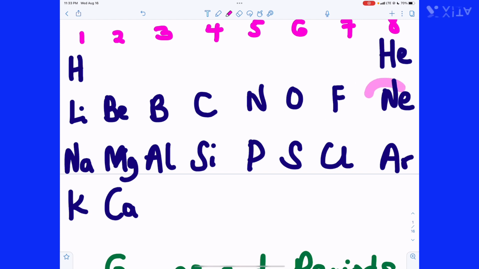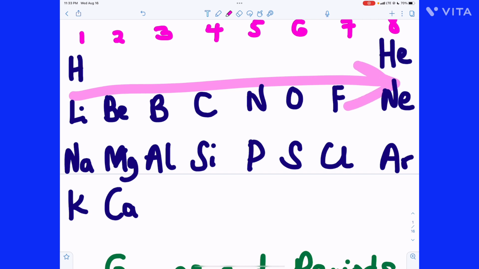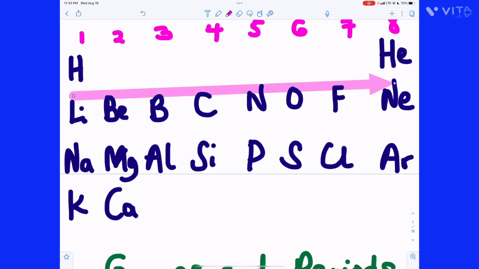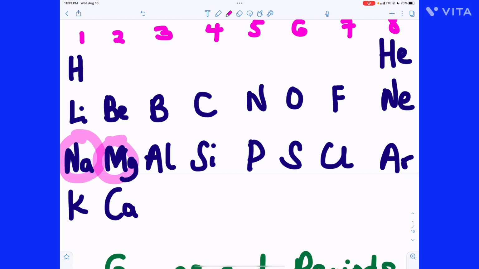Fluorine, neon, non-metal. By the time you go 8 elements on the right, the 8th one you come to here is another metal. Can you see? In this period, you also go from metal, semi-metal, non-metal, and so on and so forth.